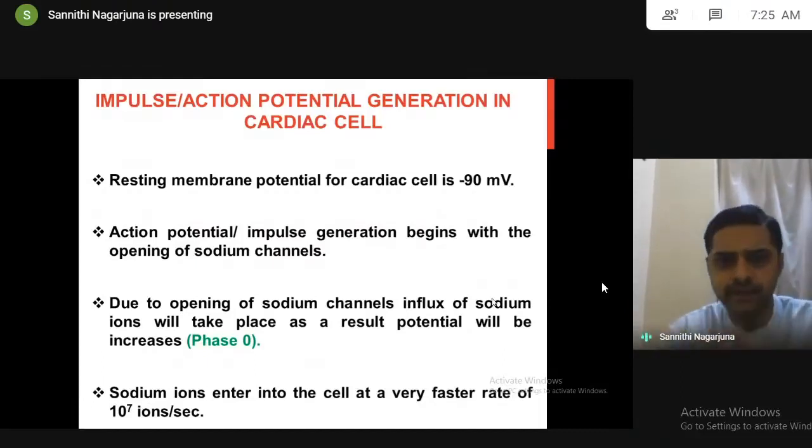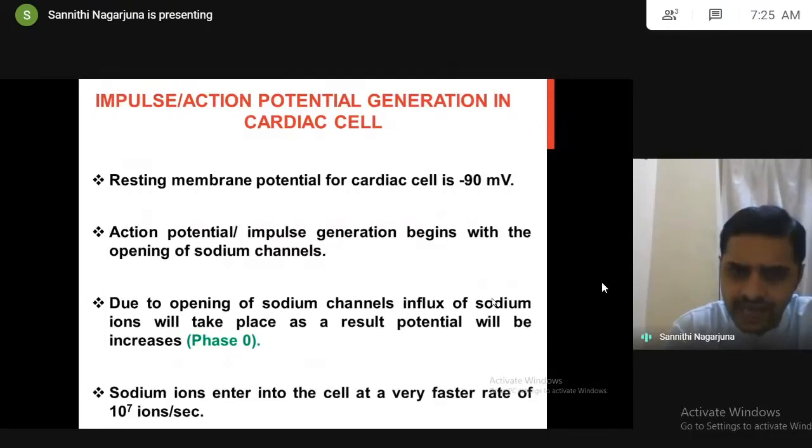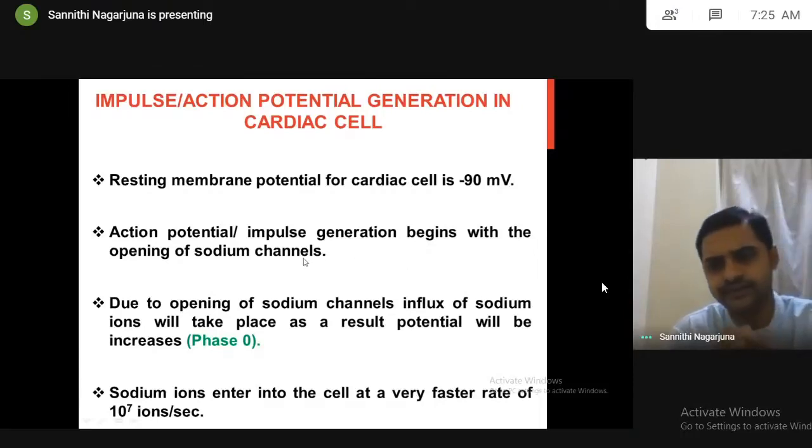So make a note here. Next, action potential, the impulse generation, always begins with the opening of sodium channels.